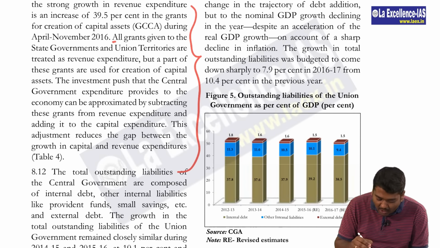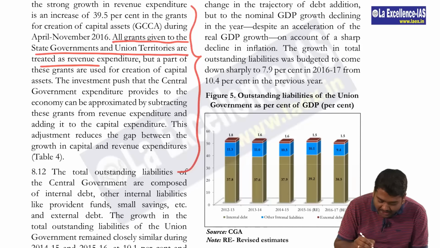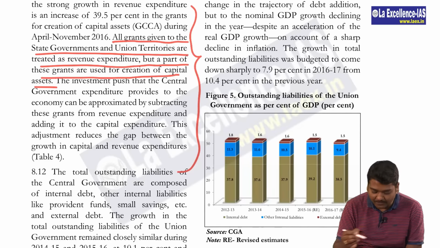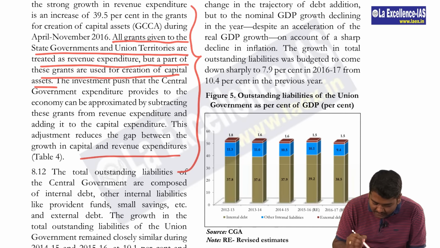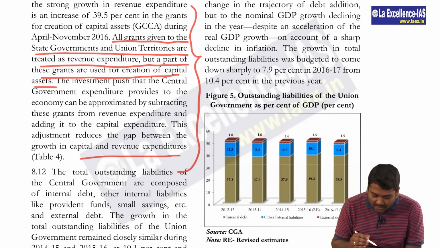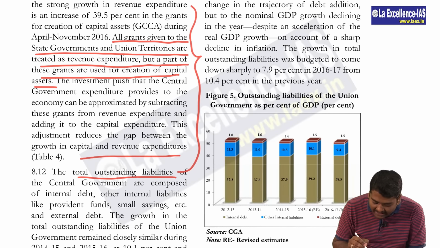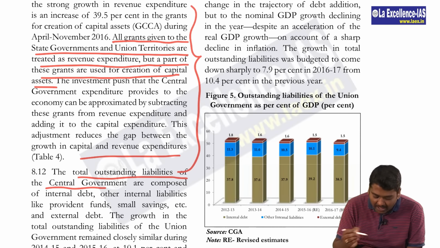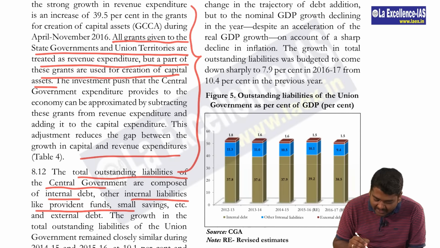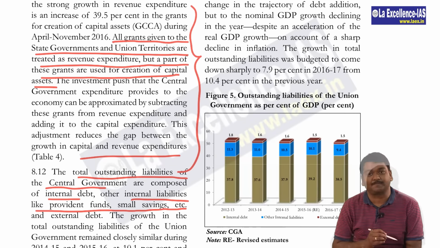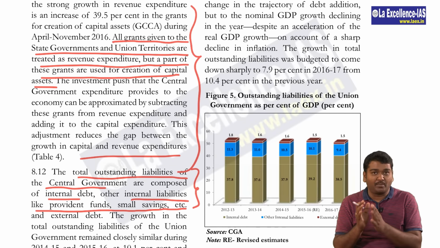You can see here all grants given to the state governments and union territories are treated as revenue expenditure, but a part of these grants are used for creation of capital assets. So this is what I was talking about. And then they talk about the outstanding liabilities of the central government, which includes internal debt and internal liabilities like provident fund, small savings, etc. These 2 points are very, very important for us.